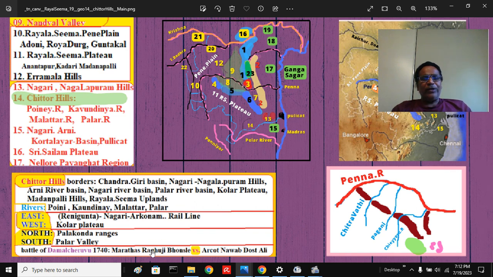Raghuji Bhonsle routed the Arcot Nawab, who was nominally under the Nizam's control, who was nominally under Mughal Padshah Muhammad Shah's control. He defeated and killed Dost Ali and carried Dost Ali's son-in-law, a prominent leader, to Satara and interned him.